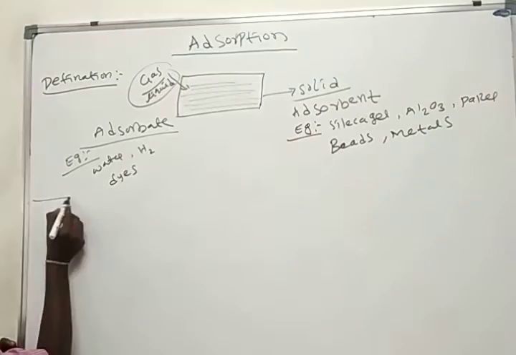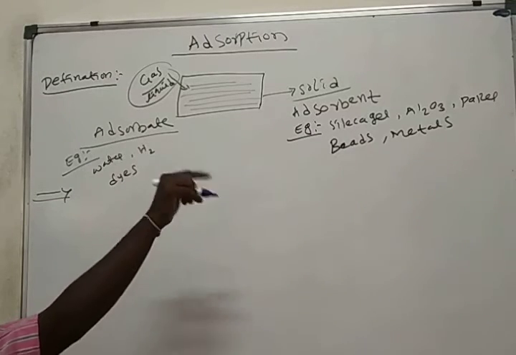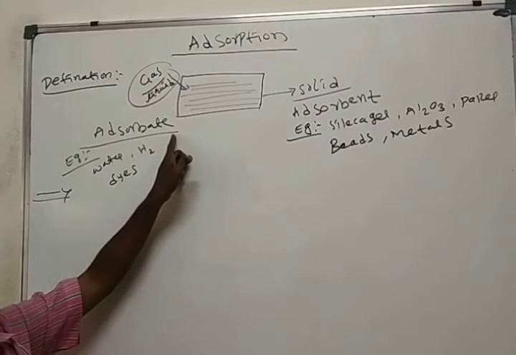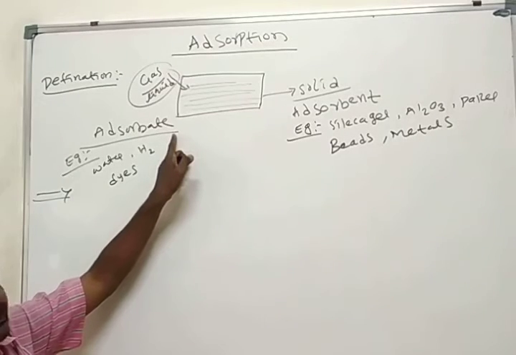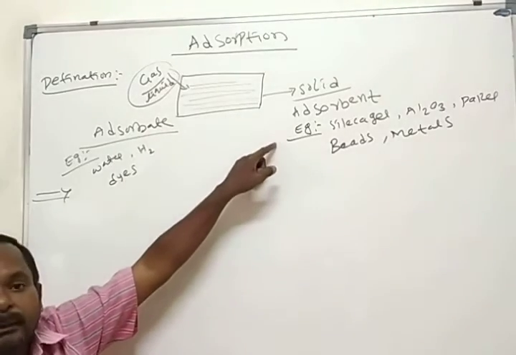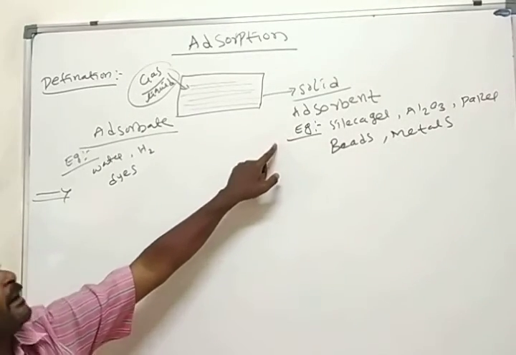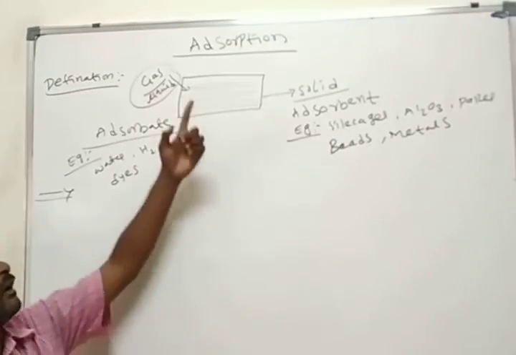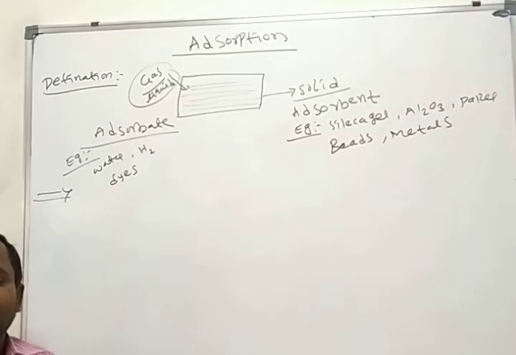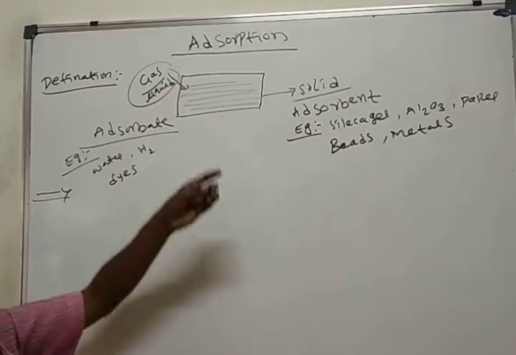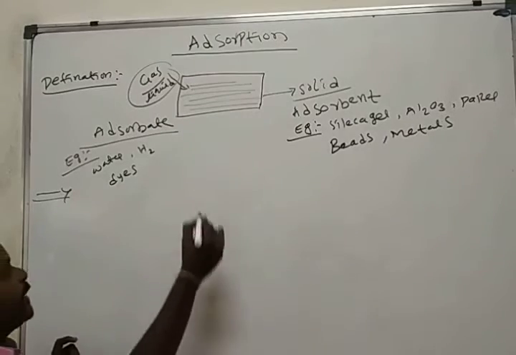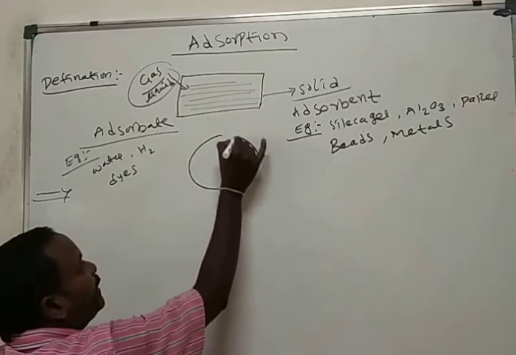In another way, by using only three terms: adsorption, adsorbate, adsorbent, I will give one definition. The definition of adsorption: the adsorbate getting adsorbed on the surface of the adsorbent is called adsorption. These are just the definitions of adsorption. Here I am taking one simple material.